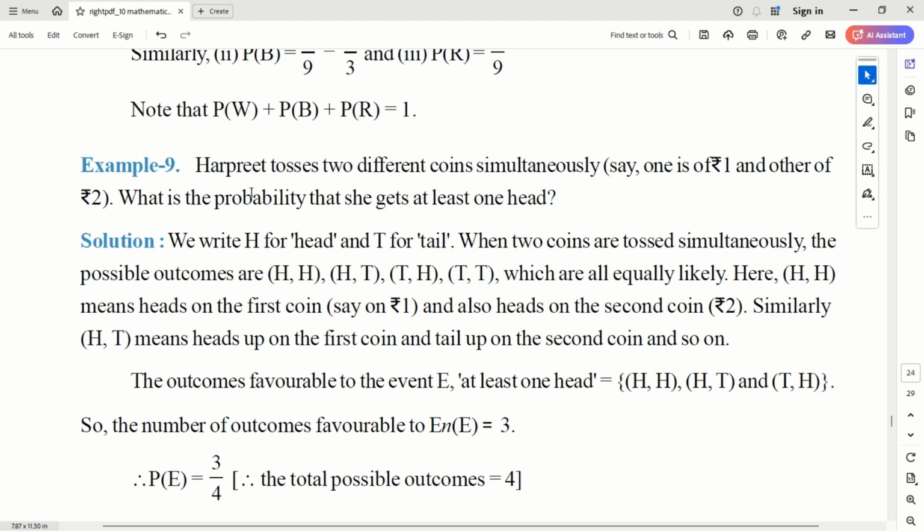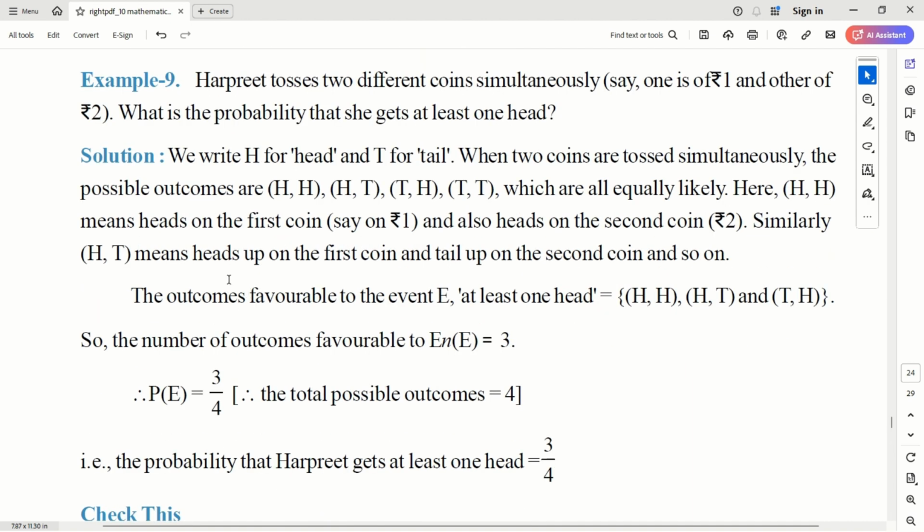Example, both can be same coins also. What is the probability that she gets at least one head? When you toss two coins, what are the options you get? Either head on both the coins, head tail, tail head, and tail tail. These are the four possible combinations, outcomes which are possible when you toss two coins at the same time. So possible outcomes is four.